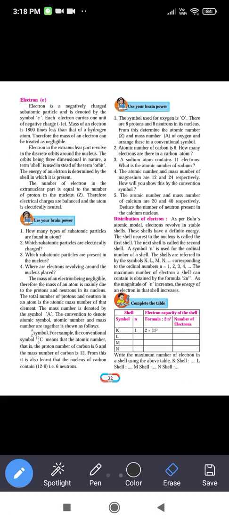See the activity. Now see how you will calculate the number of electrons in each shell. For the K shell, the ordinal number is 1. At the place of n we will substitute 1 in the formula 2n square, because the ordinal number for the K shell is 1. The square of 1 is 1, and 1 into 2 is equal to 2. So here we will write 2.